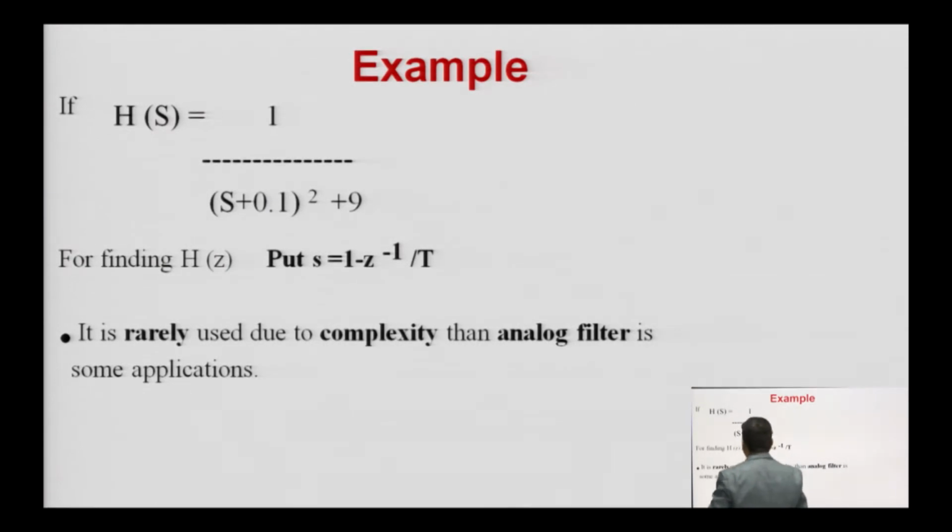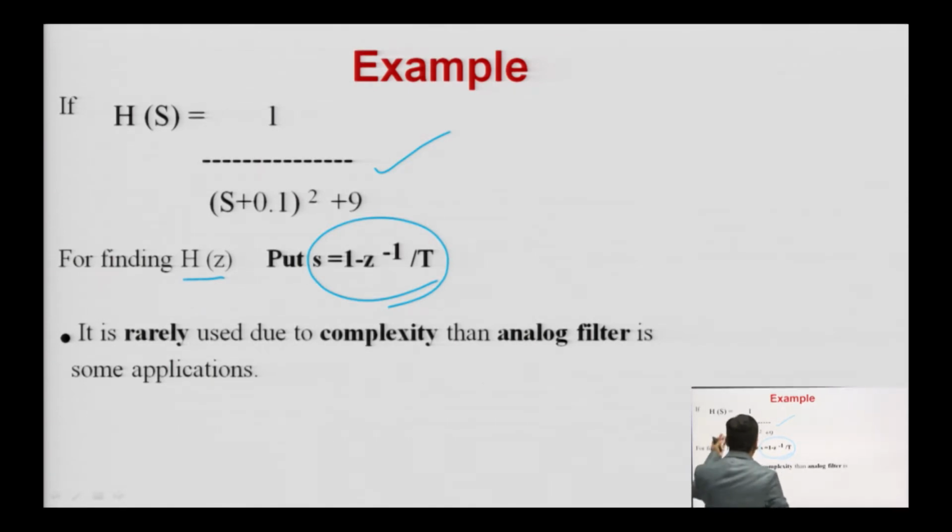Now, if we see an example here, one question. If H of S is equal to 1 upon (S plus 0.1) whole square plus 9 is given to you, and you have to find out the H of Z. You don't have to do anything else, only you have to put S is equal to 1 minus Z inverse upon T in the equation, and you will get the H of Z.